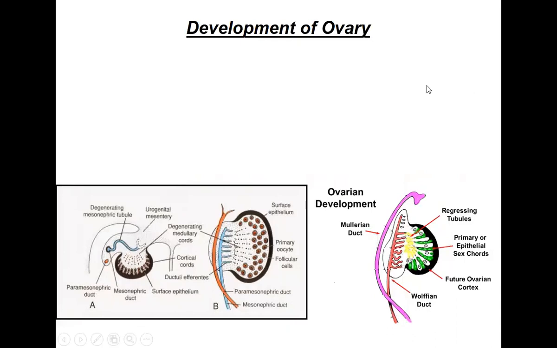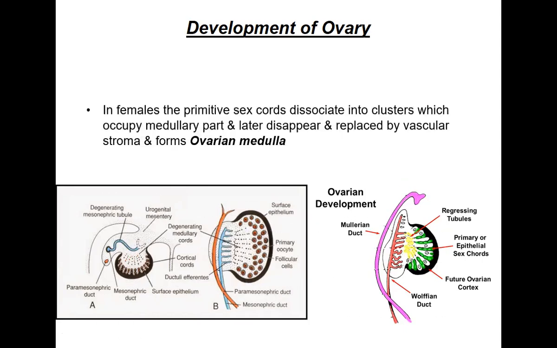Now it will determine itself into the specific organ. Okay, now how does it develop into the ovary? You have seen this is the surface epithelium of the genital ridges, and the formation of the sex cords here, and proliferation of the cells, primitive cells being migrated.